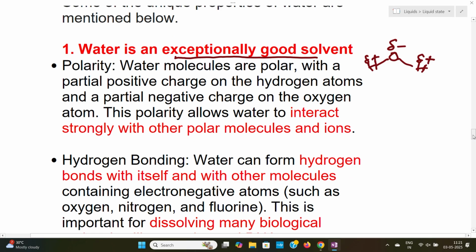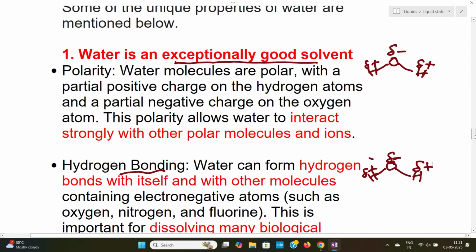The second point why water is a good solvent is the hydrogen bonding. As I said, water has partial positive and negative charges. There is a charge separation, so water is a highly polar molecule.